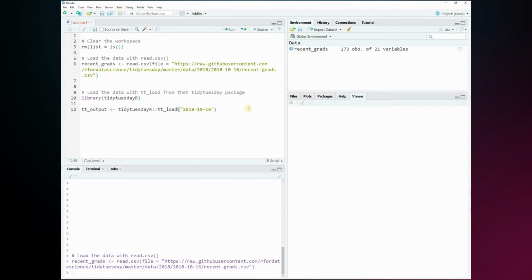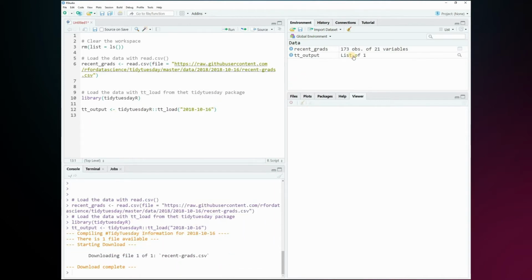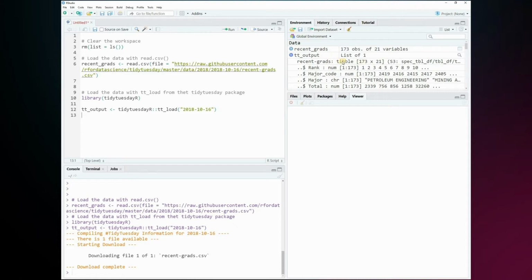A second way to load the data is to use the Tidy Tuesday R package. So you load it via library. And then there's a function called ttload, where when you enter the date of the dataset, you will get an output file, which is a list that contains the recent grads data frame as a tibble. And to use this tibble, you have to extract it from the list.